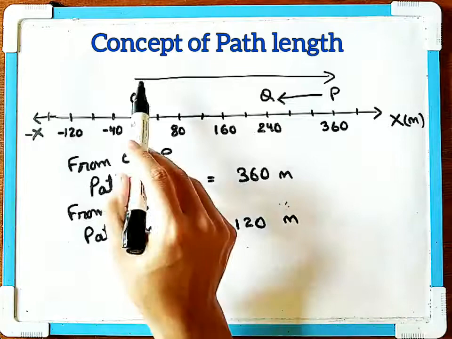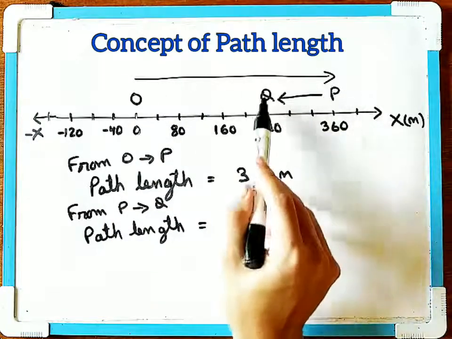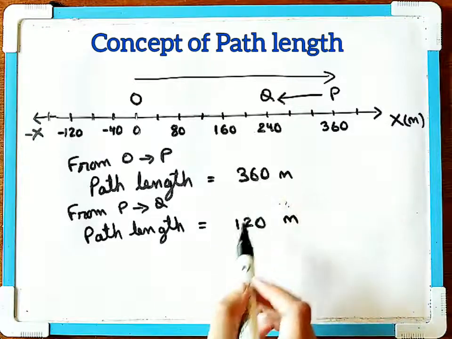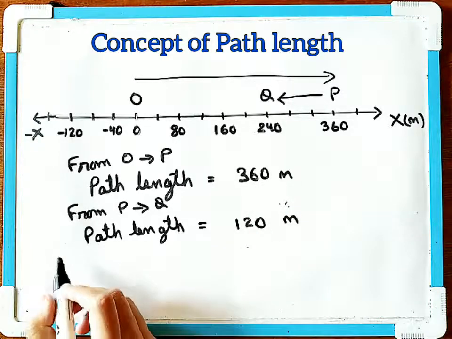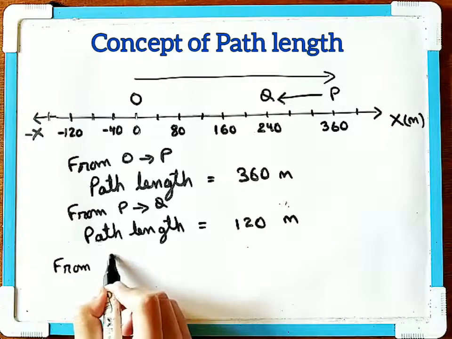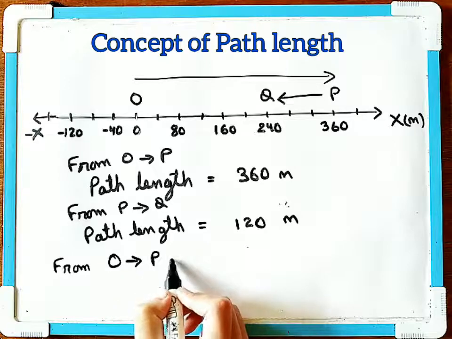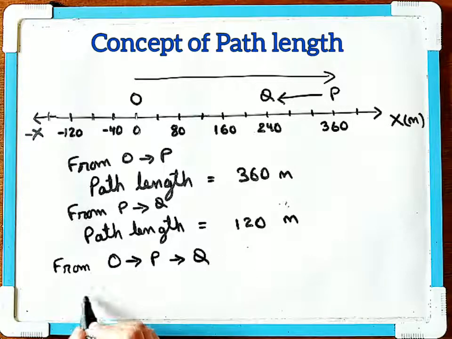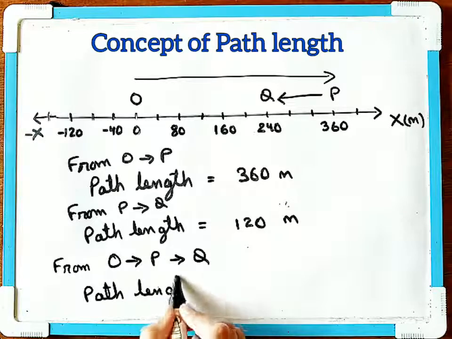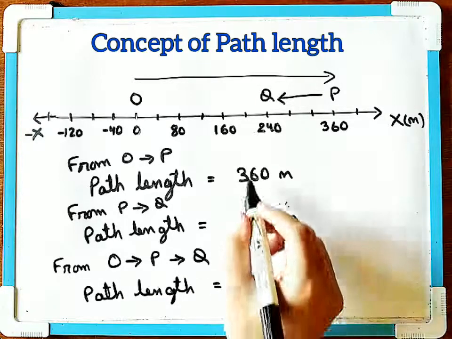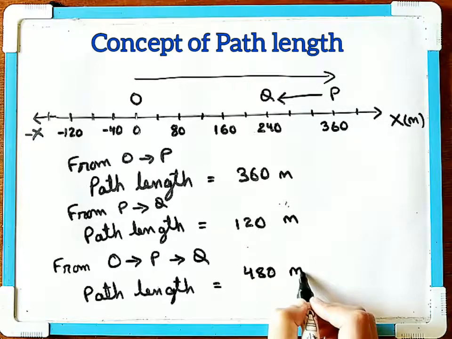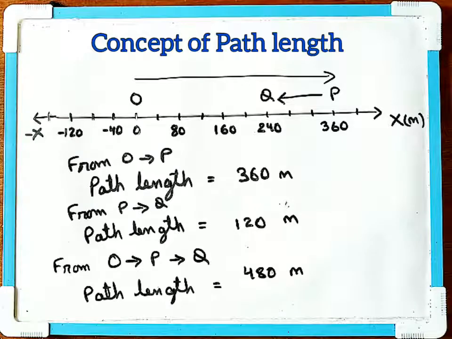Now if the car travels from O to P, then again from P to Q, then the total path length in this case will be the sum of 360 and 120. So if it moves from O to P, then from P to Q, then the path length will be the sum of this, which is 480 meter. So that is the concept of path length.